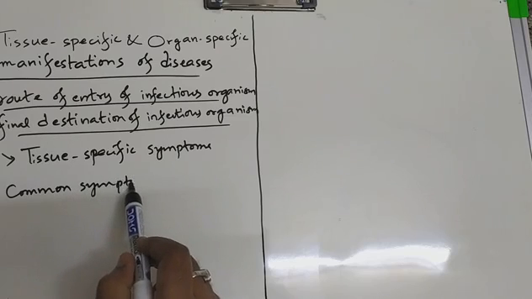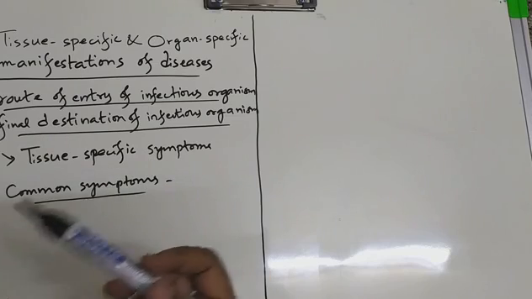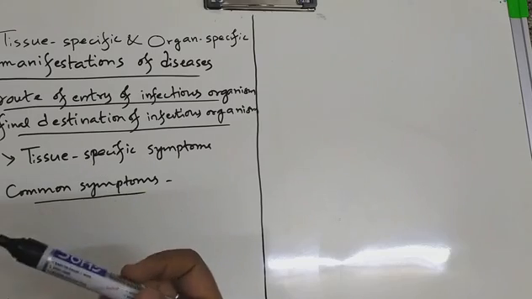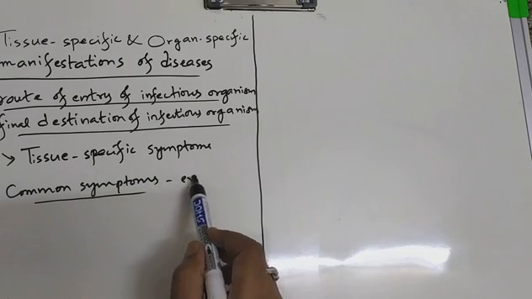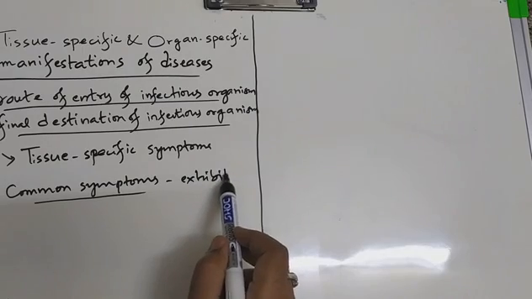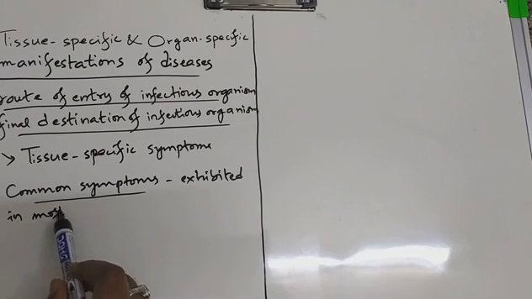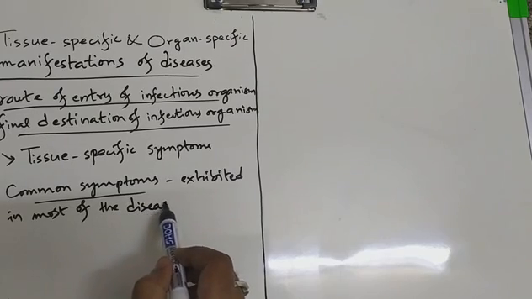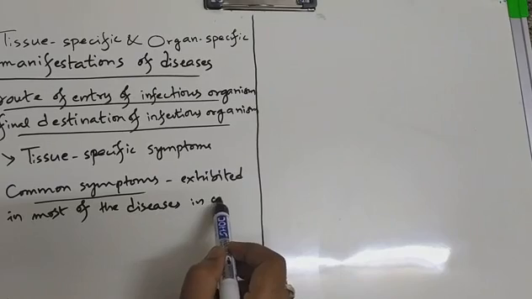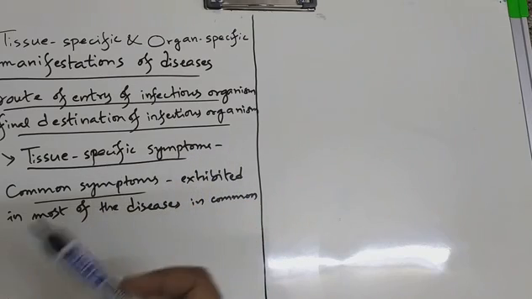Common symptoms are being exhibited in most of the diseases in common, whereas tissue specific symptoms are specific to particular diseases.